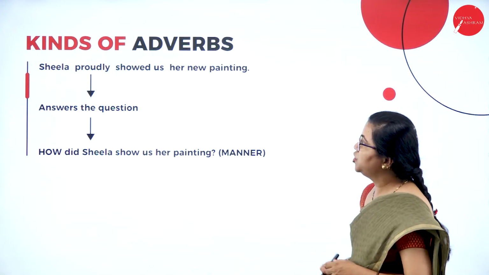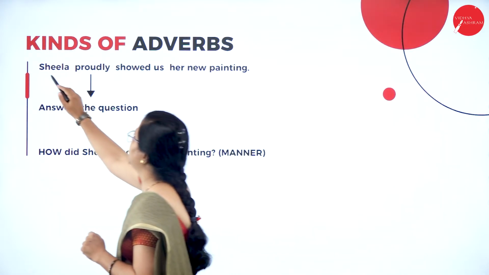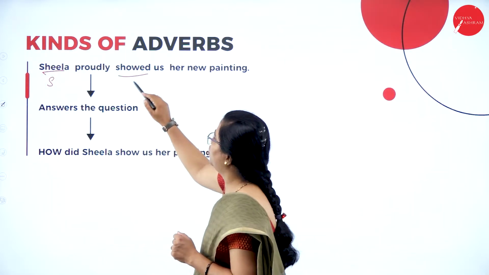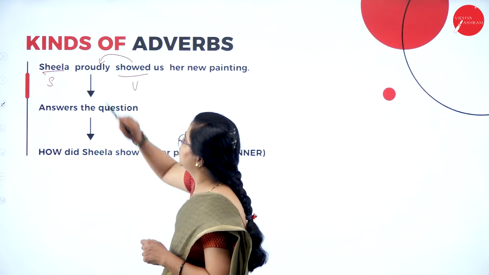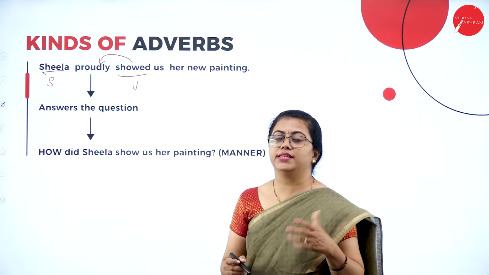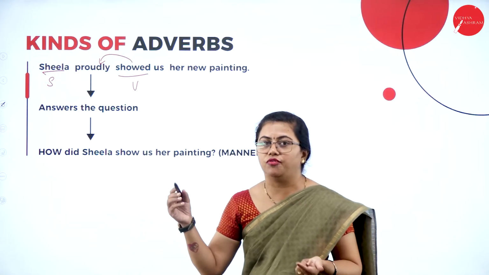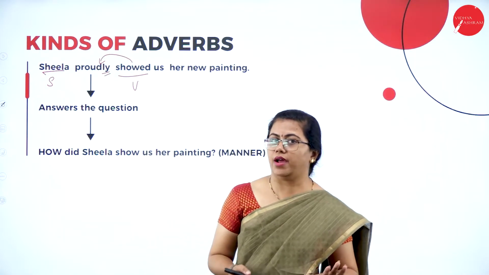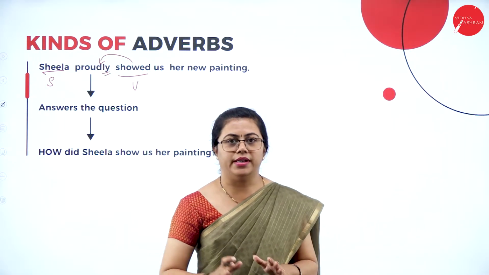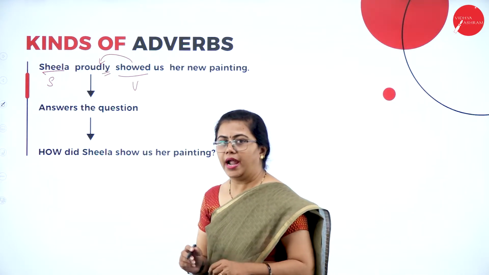Okay. So here, Sheila proudly showed us her new painting. So you know here Sheila is the subject, showed is the verb. So this verb is modified by this word proudly, that is the adverb. Another way in which you can identify the adverb is that there will be ly. Not all the adverbs end with ly. Fine. Most commonly adverbs end with ly. So here proudly is the adverb.